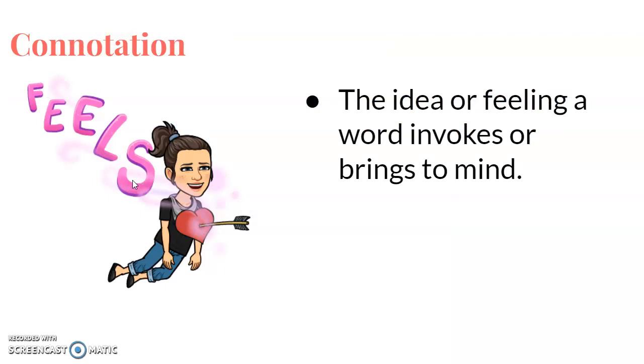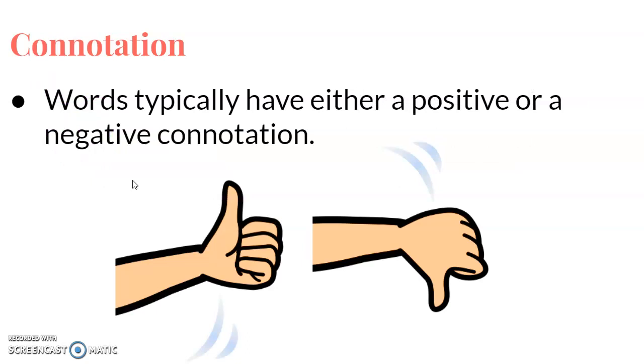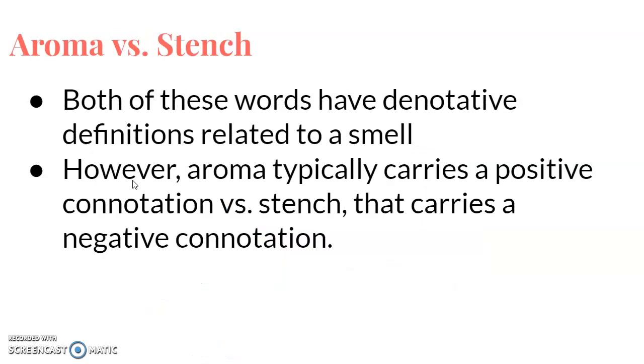Because when we look at house and home, even though they have a similar denotation or dictionary definition, they have that different connotation, which is the idea or feeling that a word evokes or brings to mind. So house brings about maybe a more warm feeling than home does. And words are typically either going to have a positive or a negative connotation. So let's look at an example.